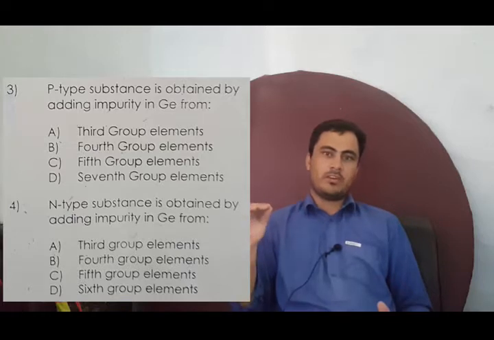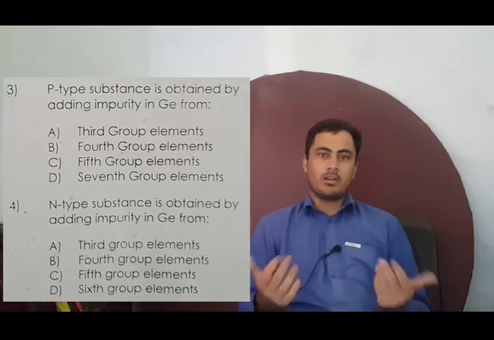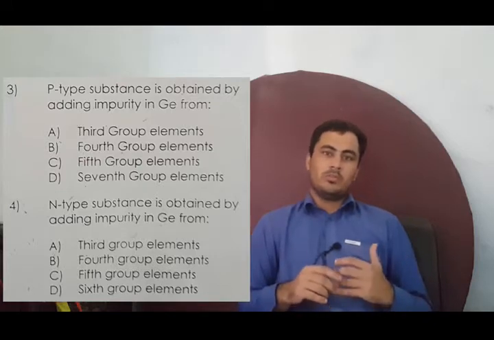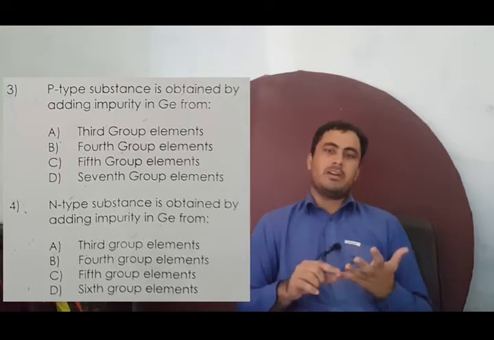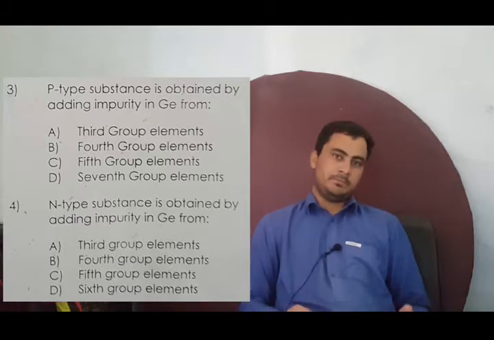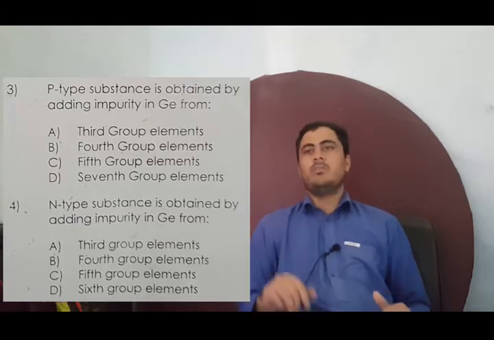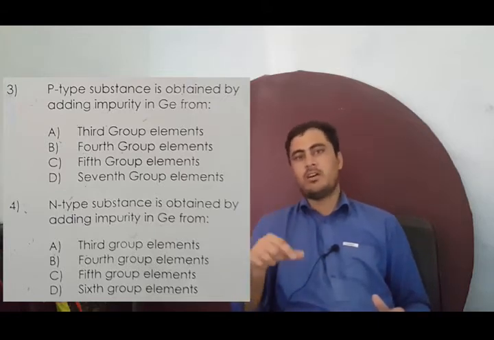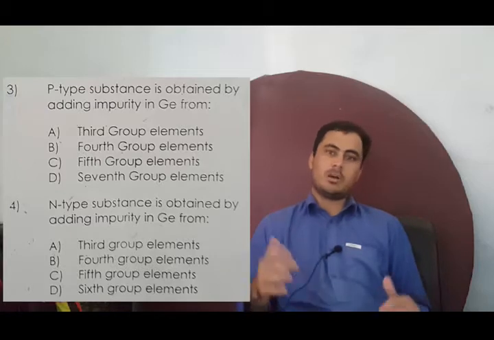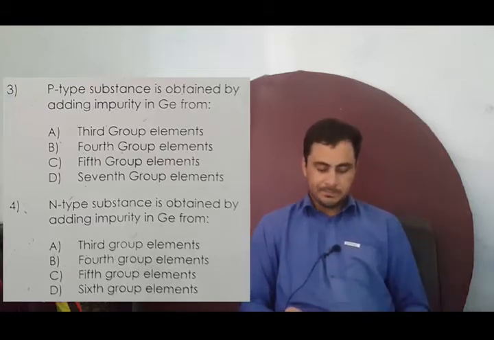It must be remembered that p-type semiconductors are found when impurities from the third group are added to the fourth group. So the answer is very obvious. The third group element must be added to the fourth group in order to form p-type semiconductors. So option A is the correct option. The rest of the options are incorrect.